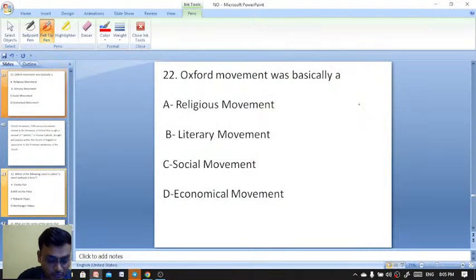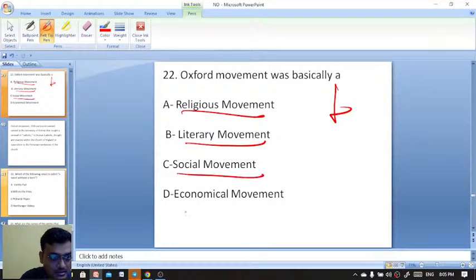The Oxford Movement was basically a religious movement, literary movement, social movement, economical movement.